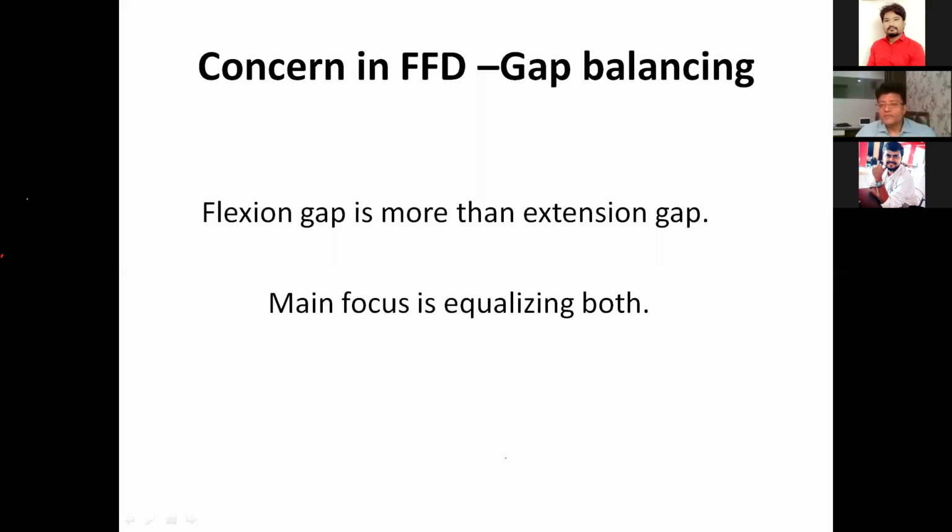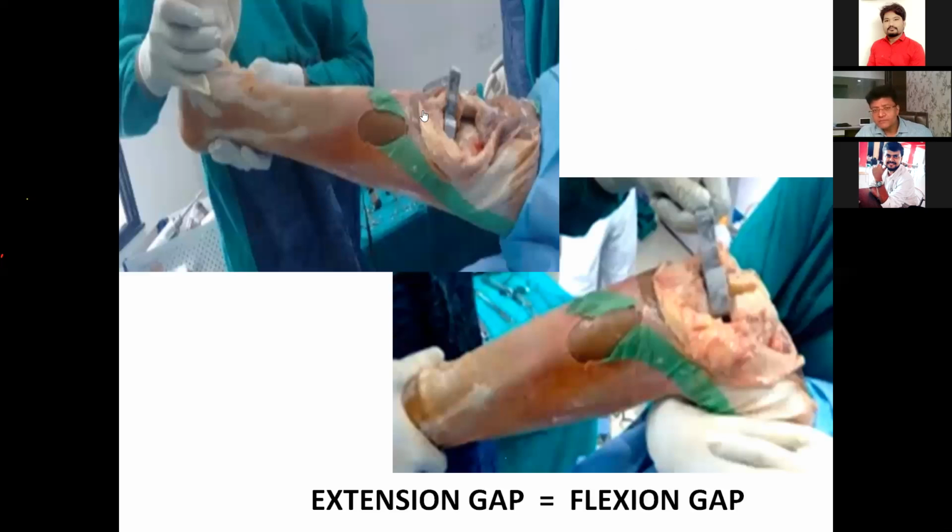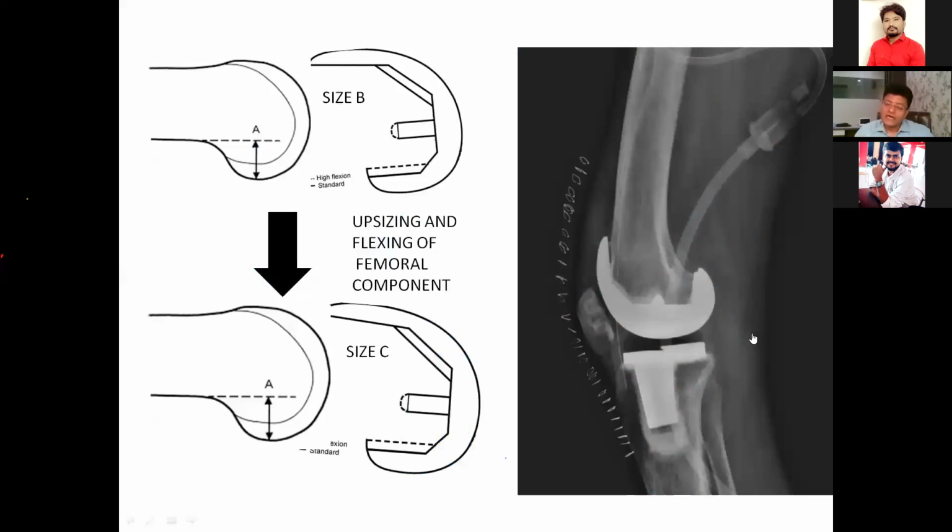The concern in FFD is gap balancing. Whenever there is FFD, the flexion gap is more than the extension gap. So the main focus is equalizing both the extension and flexion gaps for a successful knee replacement surgery. The extension gap should always be equal to the flexion gap, which is taken when the knee is flexed to 90 degrees. As I told you in my previous slides, there is one more method to manage this flexion and extension gap: upsizing the femoral component and placing it in slight flexion.